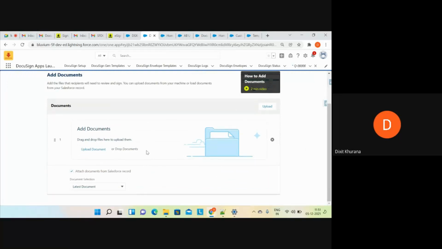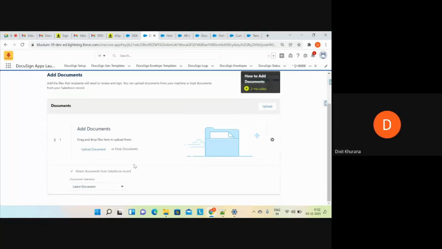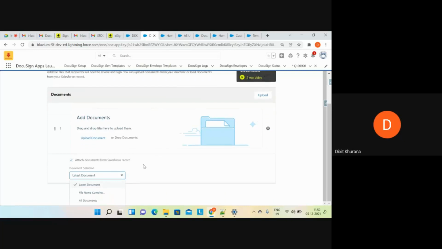Basically, this is going to create a template for you, and in this template, you have configured that the document should come from the Salesforce record. And which record? The data source you have selected initially, on which you have created the template. Now there are three options basically.